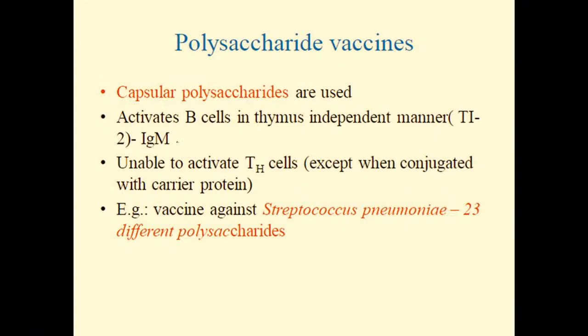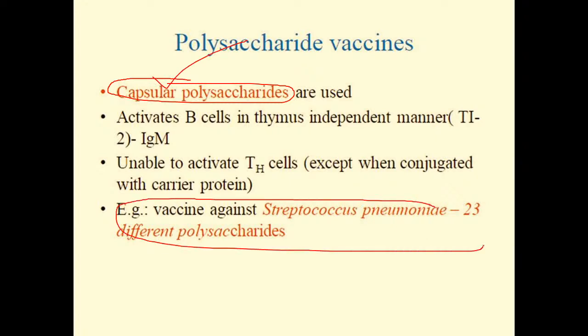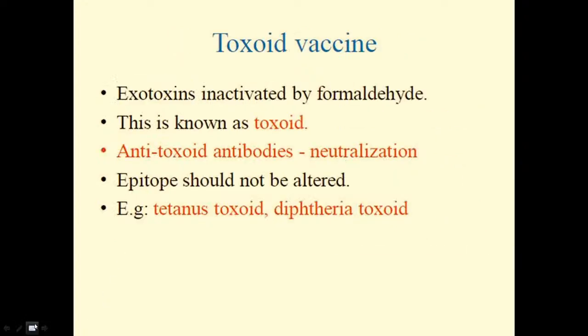We know the major antibody involved here is immunoglobulin M, which is expressed on the B cell first. We call it a pentameric antibody. So we are using only a certain part of that particular bacteria, that is the capsular polysaccharide. You can say the simple example is the Streptococcus pneumoniae vaccine.